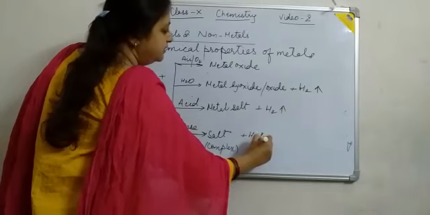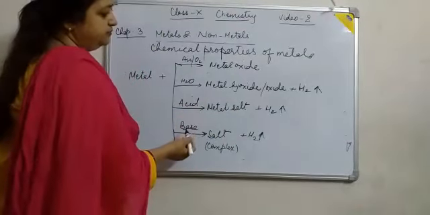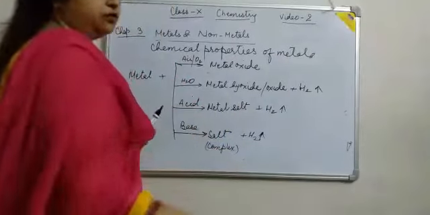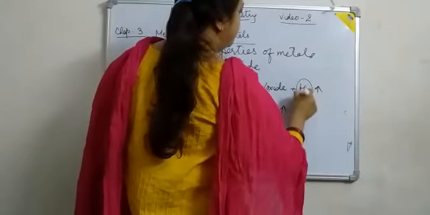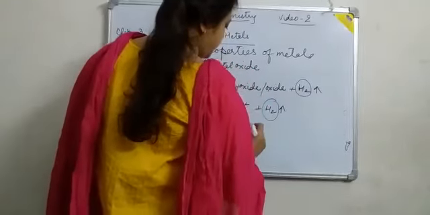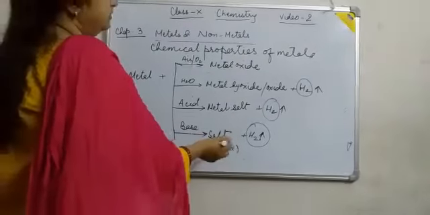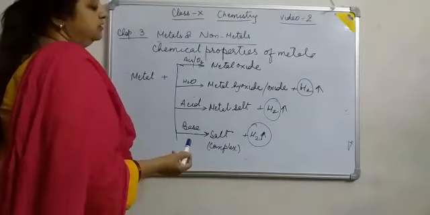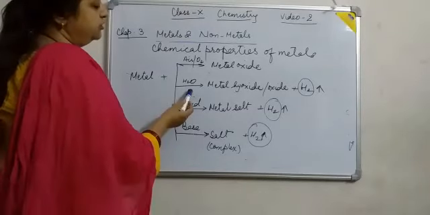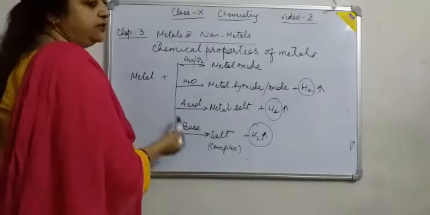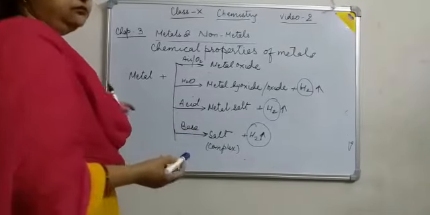In three cases, with water, with acid and with base, hydrogen gas is always formed. You must remember these three. In your question, you have to mention which gas is evolved when metal reacts with water, acid or base, and how you confirm it by your test.